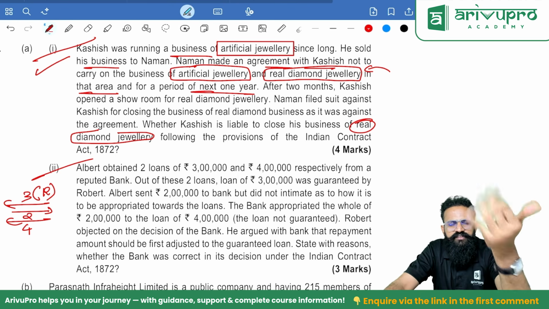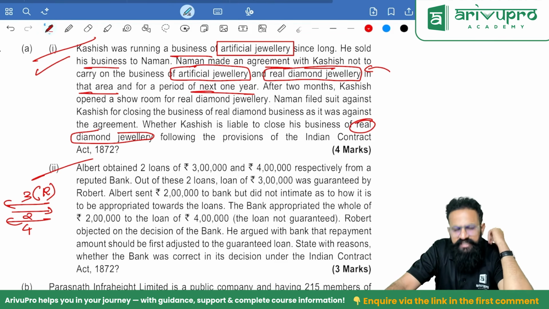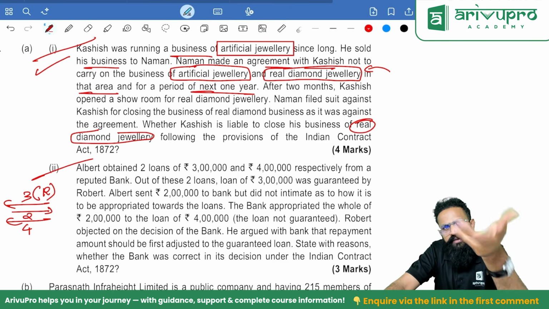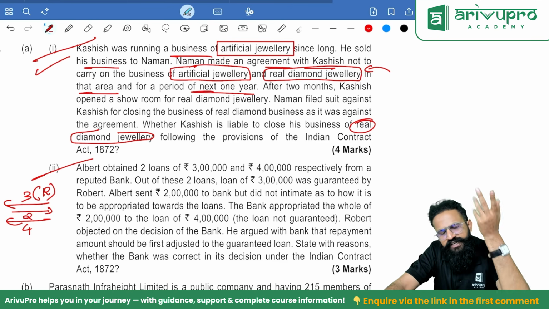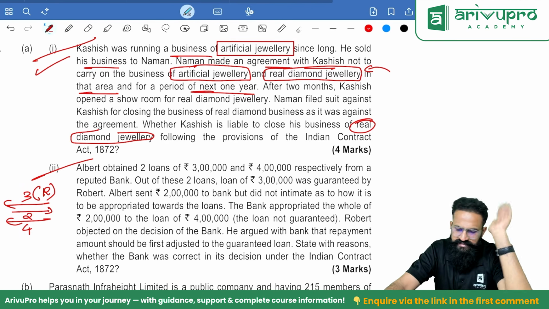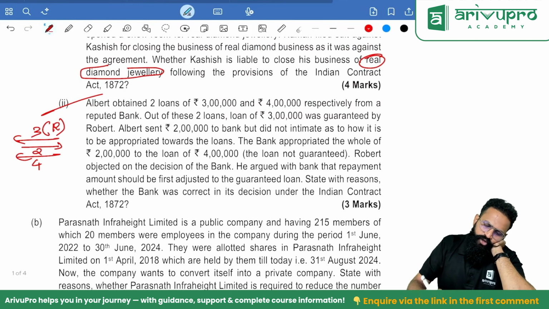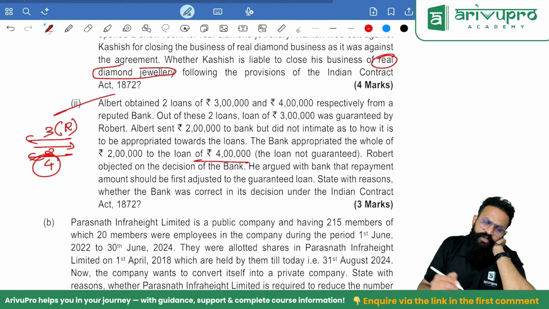One is 4, one is 3, so there is nothing in the circumstances. The third rule is, when the debtor is silent, the creditor can choose any order of payment. It is his choice. Even if the creditor is silent, always go by FIFO, that is first in, first out. Here, the bank appropriated the whole of the money towards the 4 lakh.